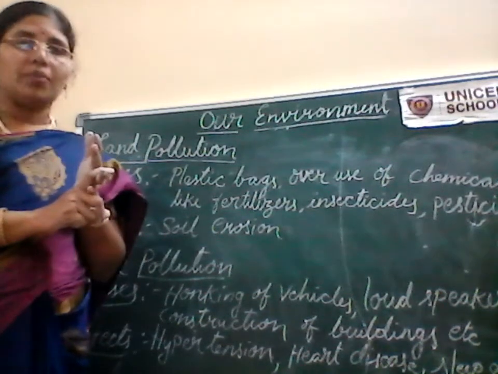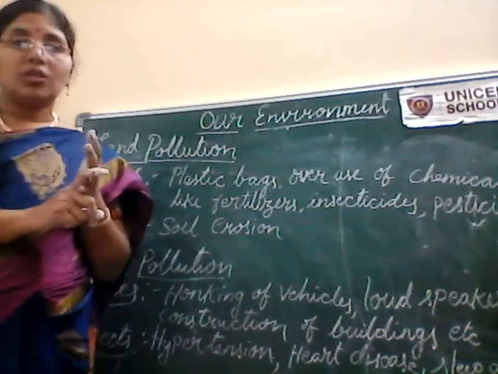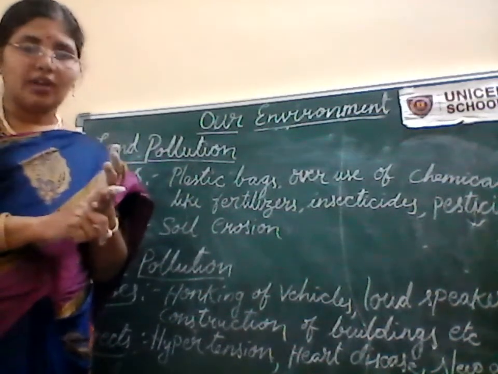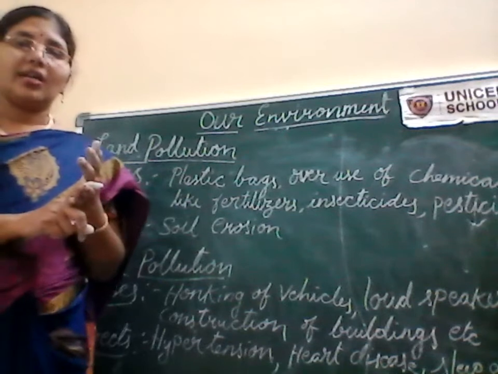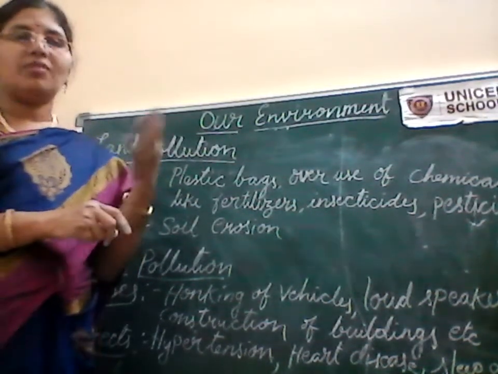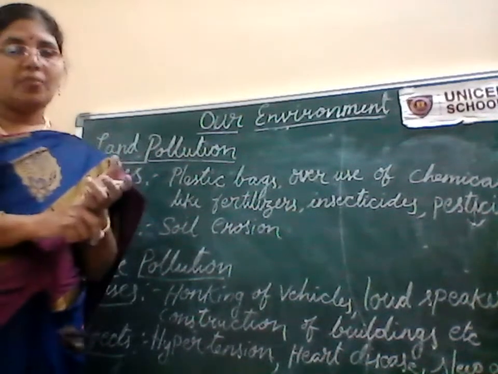We cannot avoid them completely, but we can minimize using these fossil fuels, and we can go by walk or cycling for short distances. And second thing is we have to plant more trees. These are the major things which will help in reducing our air pollution.